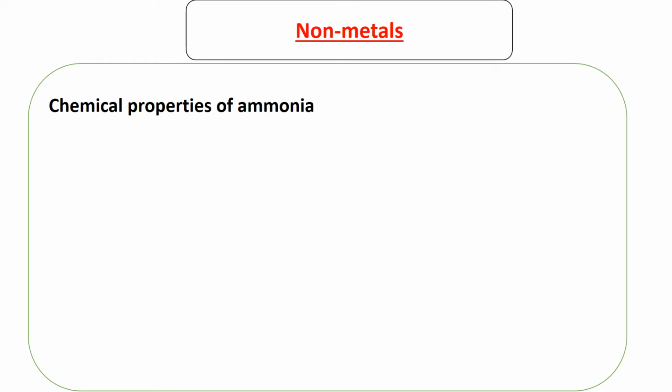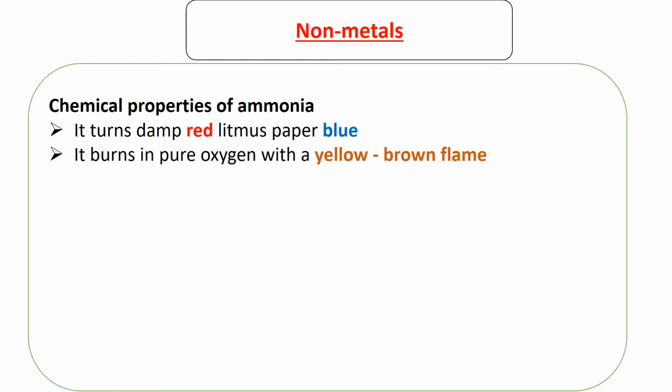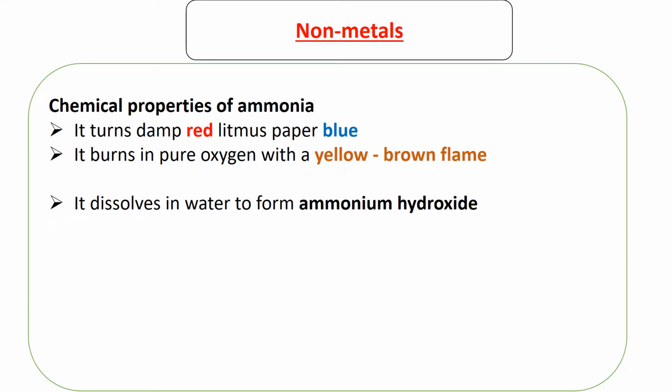Okay. So chemical properties of ammonia. First, it turns damp red litmus paper blue, which implies that it is a base or an alkali. It burns in pure oxygen with a yellow-brown flame. It dissolves in water to form ammonium hydroxide. So this is the reaction where ammonia reacts with water or dissolves in water to form ammonium hydroxide.